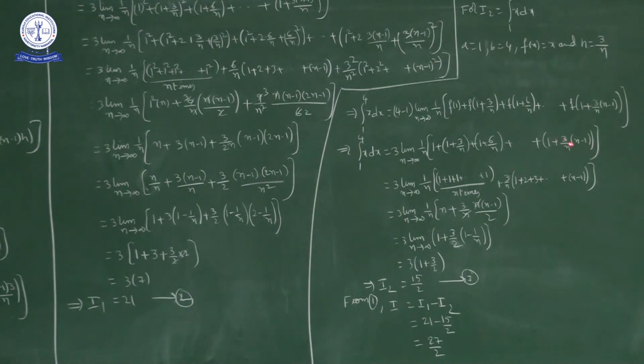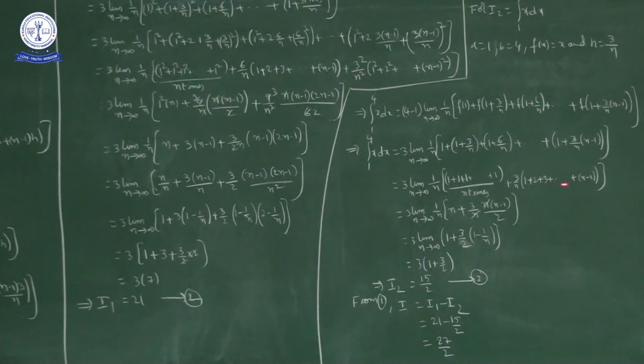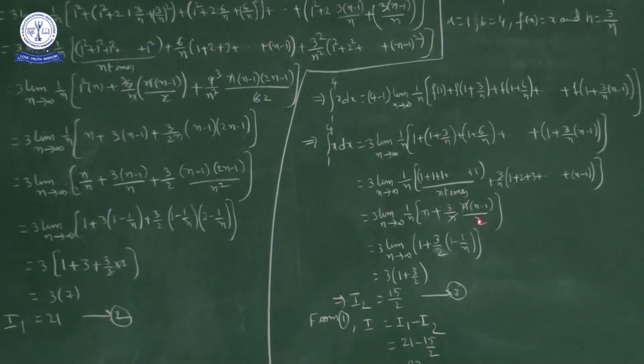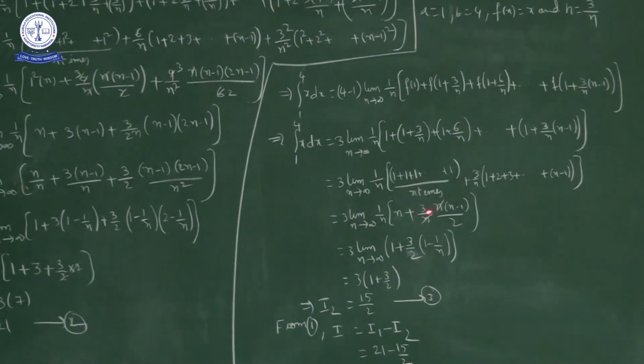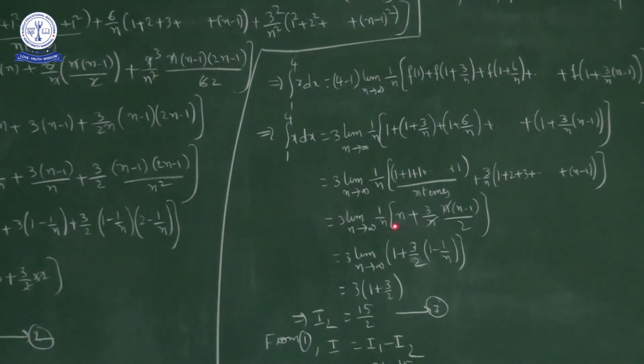So overall from these terms I will take 3 by n common. So 3 by n into 1, here 3 by n into 2, next term 3 by n into 3 and so on up to 3 by n into n minus 1. So 3 by n into 1 plus 2 plus 3 plus and so on up to n minus 1. Okay, so 3 into the limit as n approaches infinity of 1 by n. Now 1 added n times, total is n, plus 3 by n into the sum of the first n minus 1 natural numbers, n into n minus 1 by 2. So this n gets cancelled. So if you multiply 1 by n inside, what do we get?